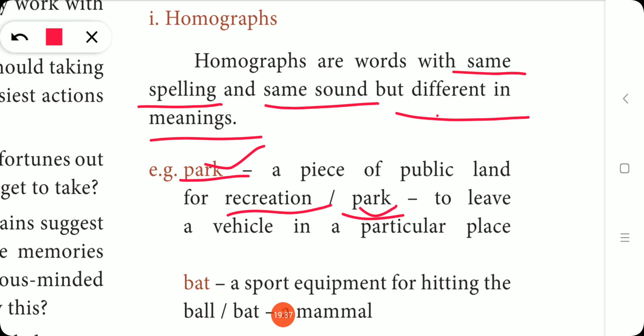What is the second park? To leave a vehicle in a particular place, that is the parking area, right? Look at the next example. Bat, bat. Same spelling, same pronunciation, but the meaning is different. The first bat is a sports equipment, cricket bat. The second bat is the one we call a flying fox, a mammal. Right.